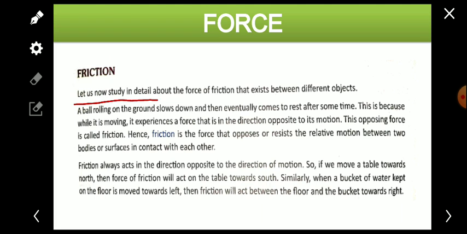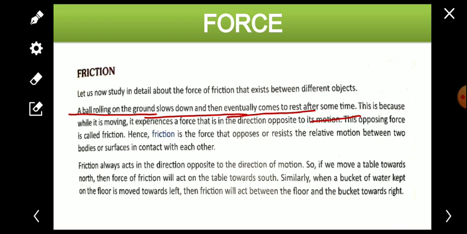Let us now study in detail about the force of friction that exists between two different objects. A ball rolling on the ground slows down and then eventually comes to rest after some time. In the previous session, when we talked about friction, we learned that whenever a ball rolls on the ground, it gradually slows down and finally comes to rest. It stops.